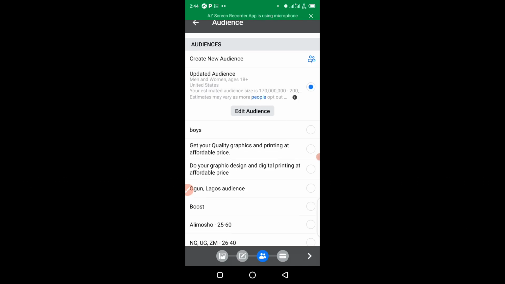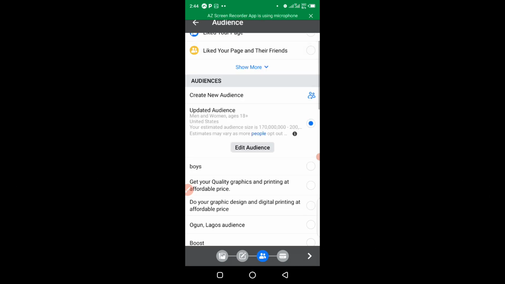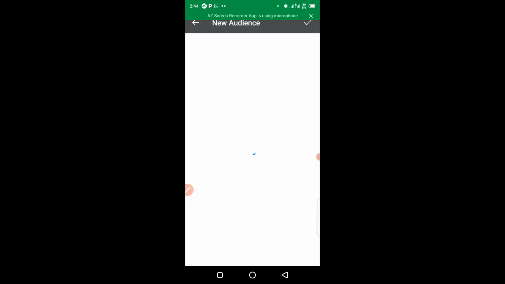But in some cases, if you would like to edit your audience, or if you would like to create a new audience, all you have to do is to click on create a new audience. When you click on create a new audience, they're going to present you how you can set up your audience, that is, the people that you want to watch your video or see your advert.